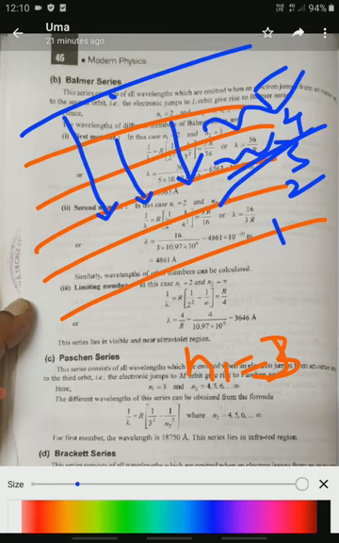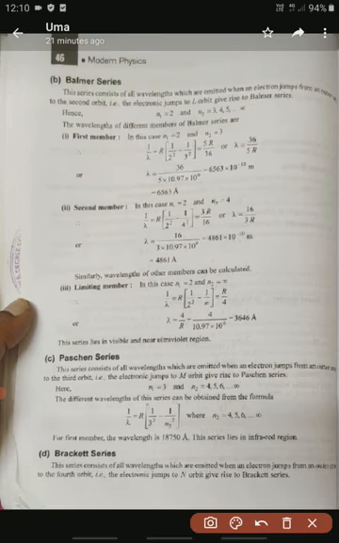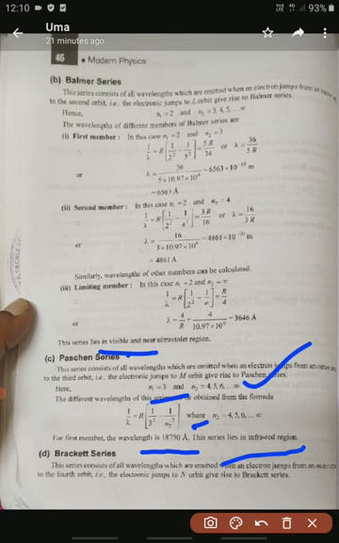We will find out how much wavelength these electrons emit. We substitute n1 is equal to 3, n2 is equal to 4, 5, 6, and we can find the value: 18,750 angstroms. This is in the infrared region. Balmer series lies in the visible and near ultraviolet region.